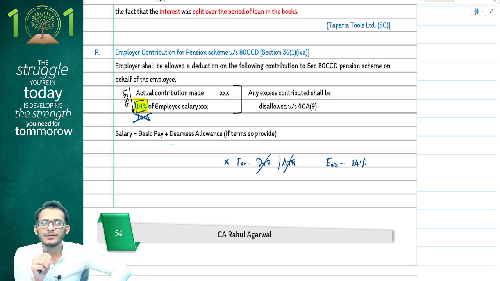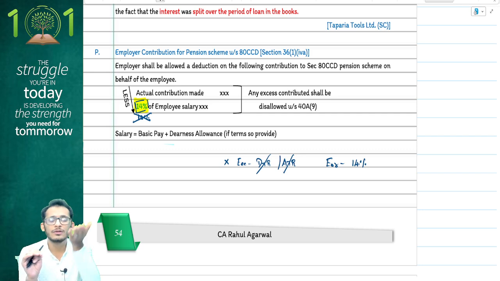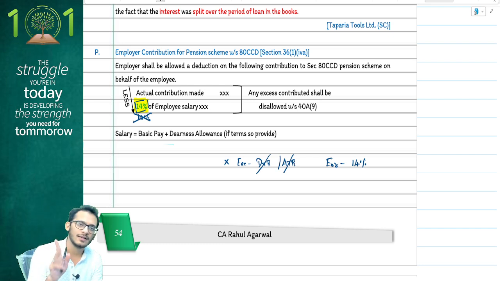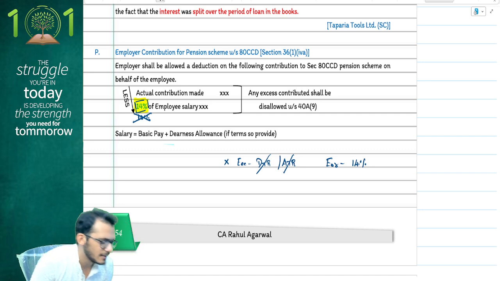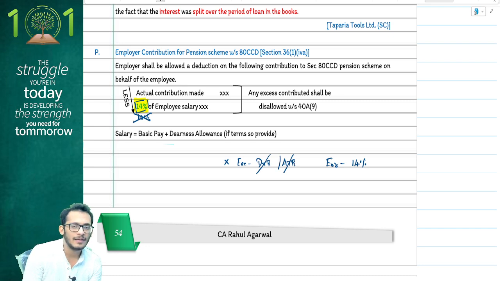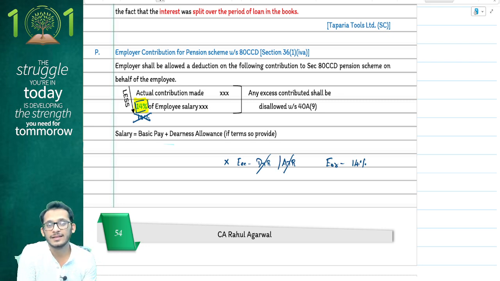Even if the employee chooses to go for alternate tax regime, income tax permits you to contribute up to 14% of salary. What would happen in that case? When an employee files his return, employee would tax the whole 13% and would claim only 10%. Therefore, the 3% will become taxable in his hands. But no changes will happen in the hands of employer. Employer contribution remains the same.